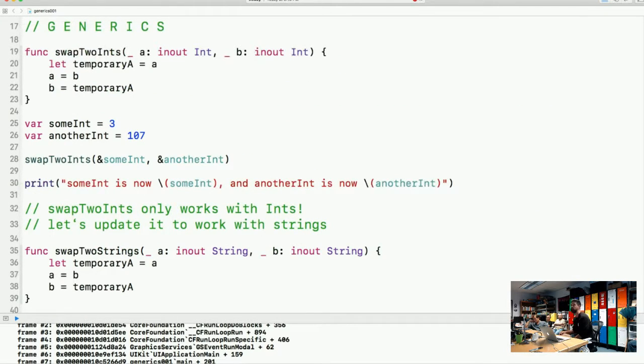Okay. So line 17, start with generics. On line 19, we just have a function right there. Can anyone say what they think that function does? Swap two ints. Swapping two integers. Pretty much, right?